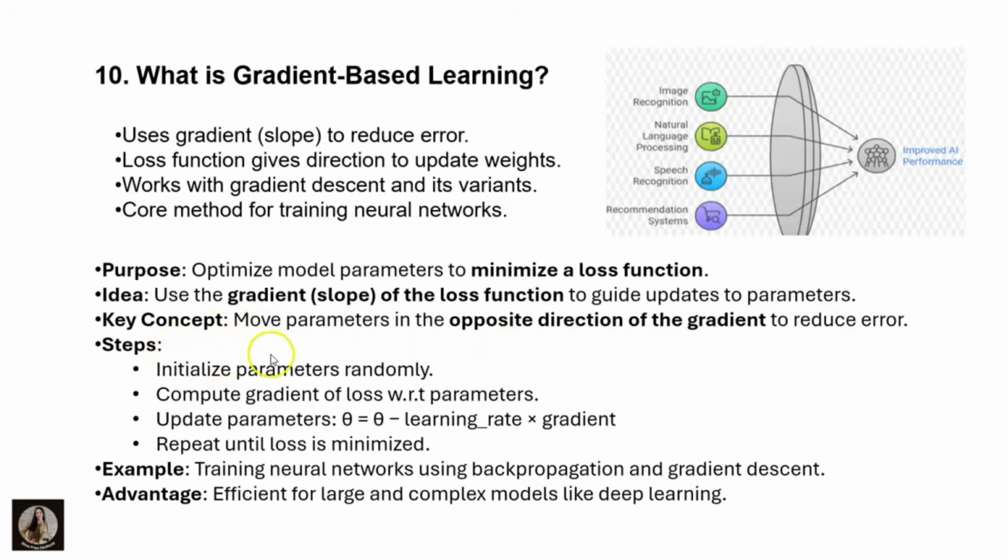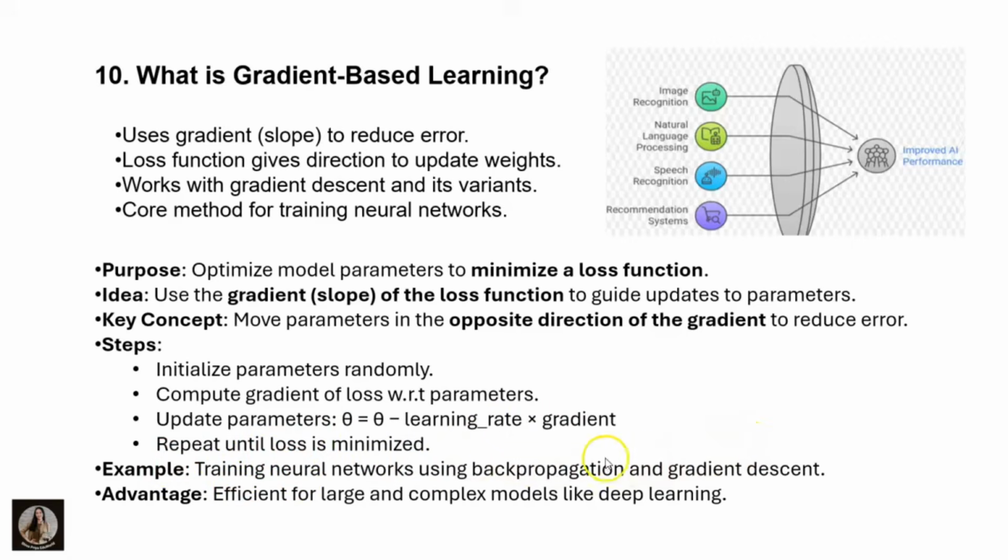And the steps are: we have to initialize the parameters randomly in the starting. After that, compute the gradient of the loss with respect to the parameters. Then update the parameters, that is theta = theta - learning rate × gradient, and repeat until the loss is minimized. For example, training neural networks using back propagation and gradient descent.